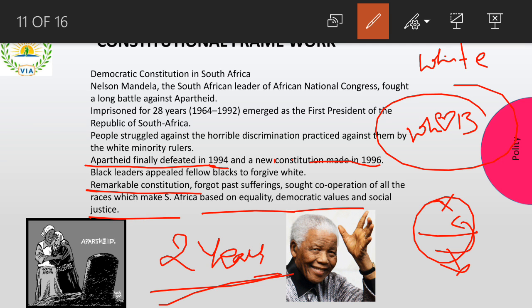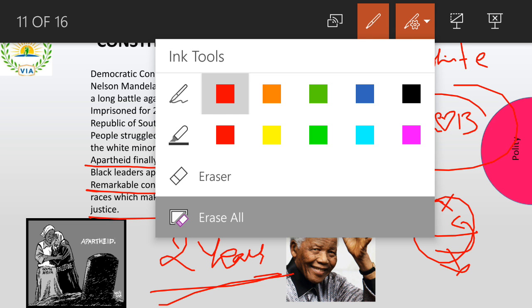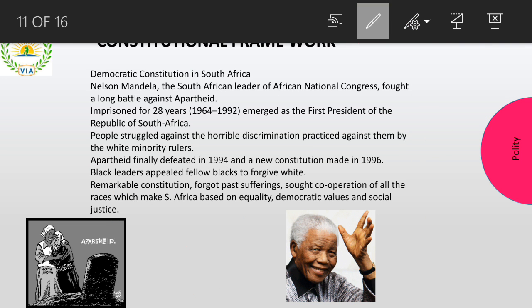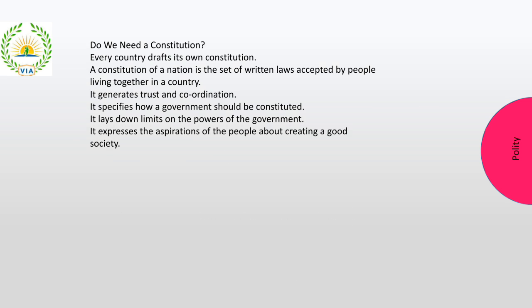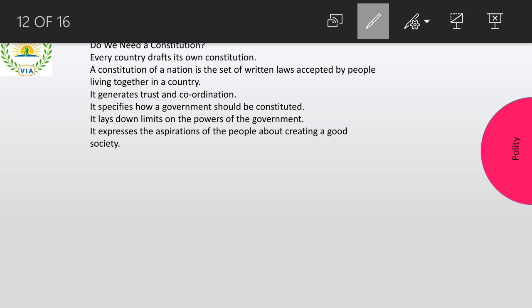As I have told you, your NCERT has come up with a lot of stories. Now we'll see the major topic, that is, why do we need a democracy, or why do we need a constitution, right? Every country has its own constitution, and it is a set of laws that is accepted by all the people, right? So the constitution is not different for white people and black people. It is the same for everybody. In India, it is not different for rich or poor, or male and female. The constitution is the same for everybody, right?